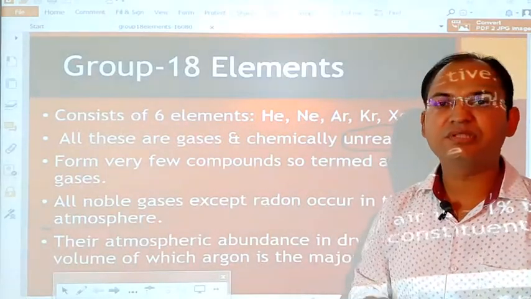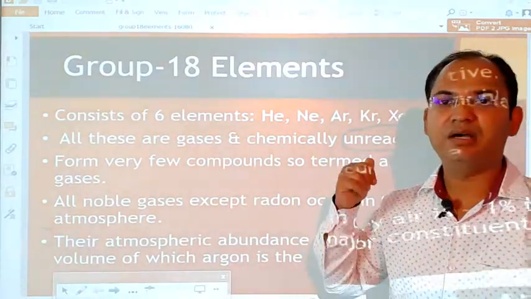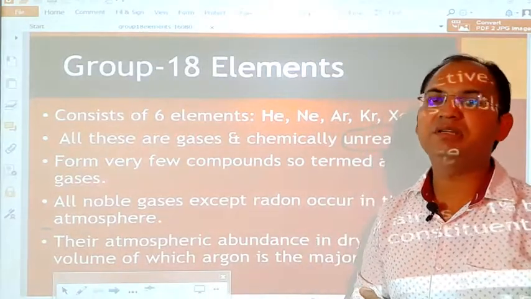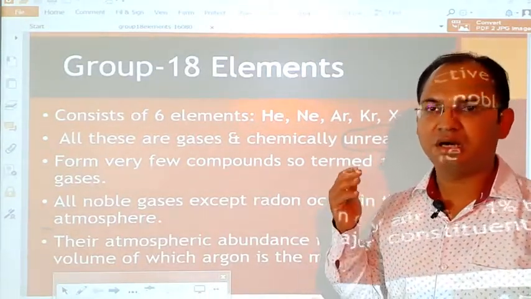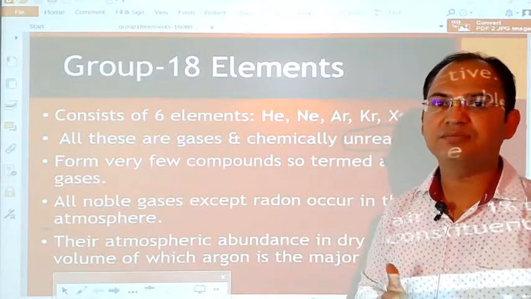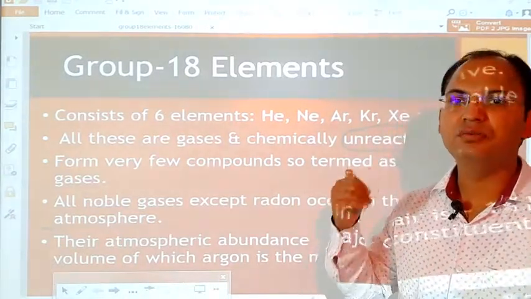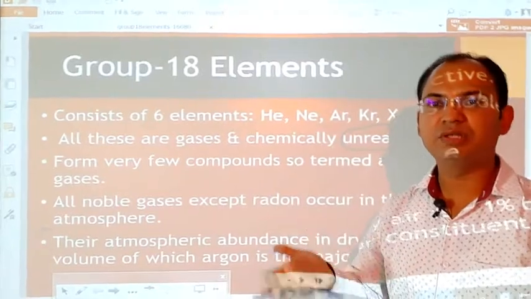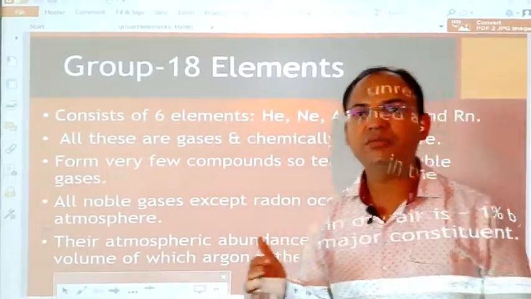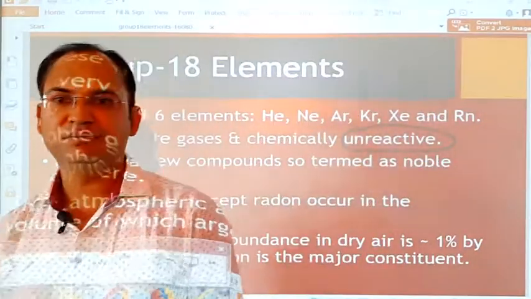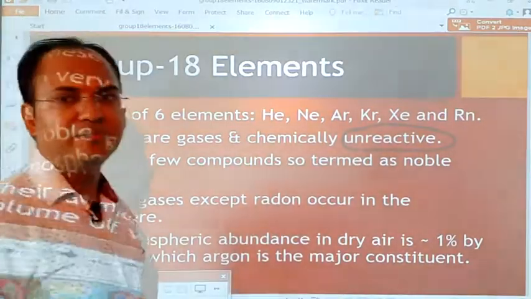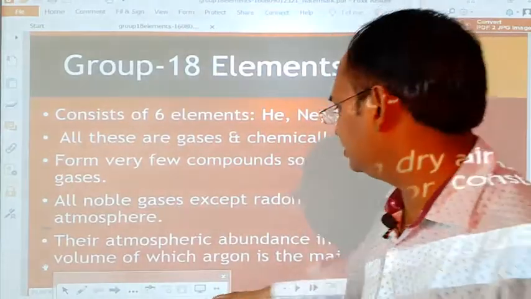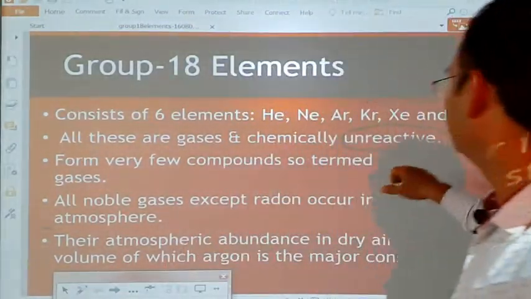Their outermost shell, or we can say their valence shell, is completely filled. There are no unpaired electrons in their valence shell, so they need not either lose or gain electrons in order to get stability. That is the reason why they are termed the noble gases.